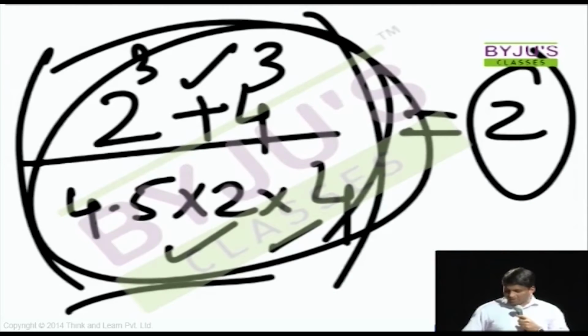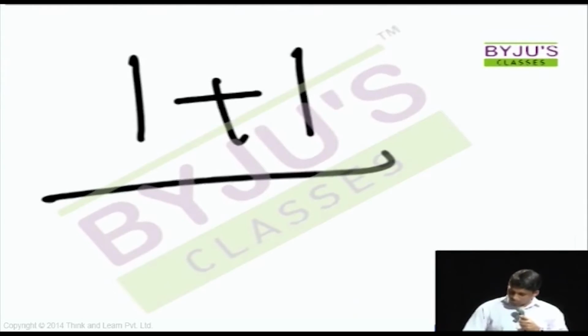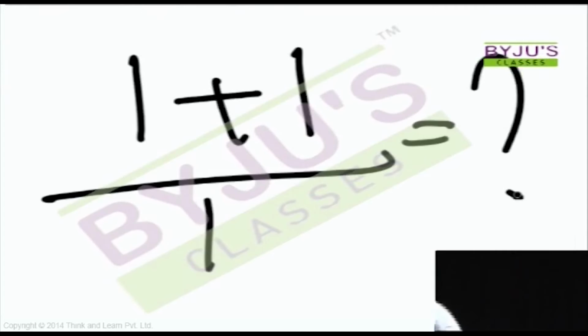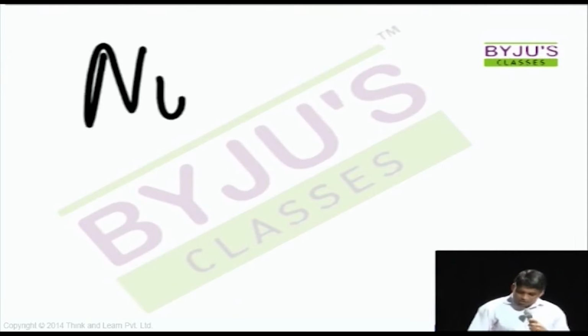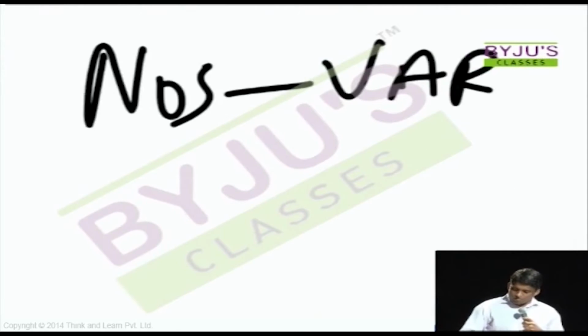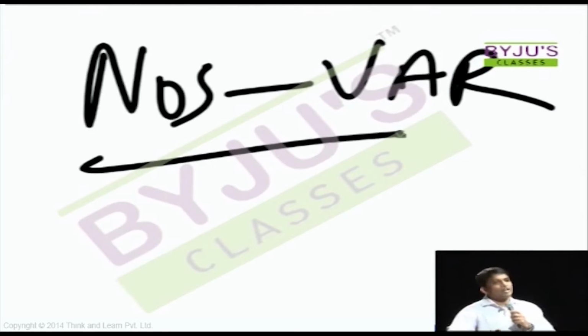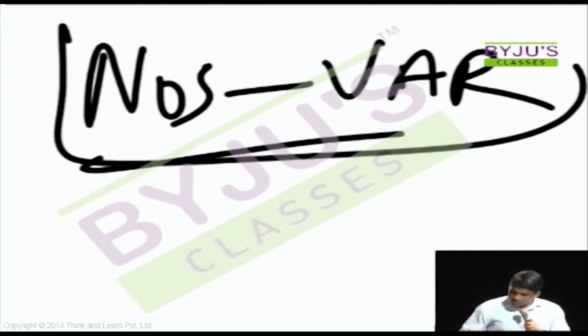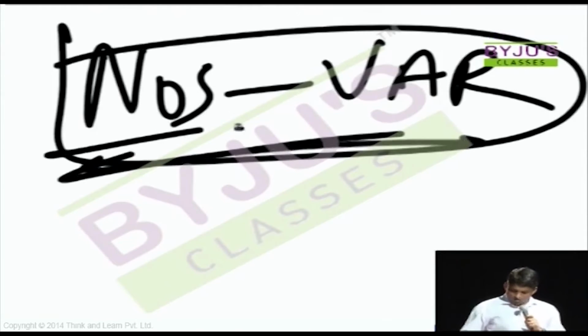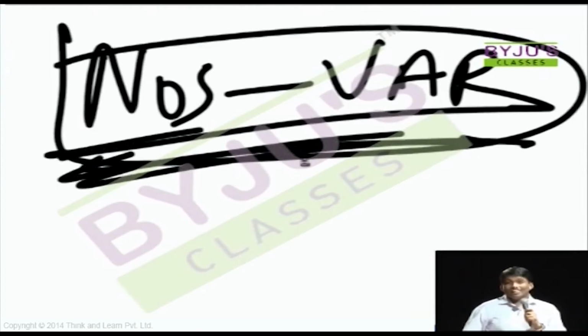Now it's down to a 2nd standard level because the question is 1 plus 1 by 1. Even if you want, you can't make a mistake. Now, see, the next part, numbers to variables, is not even worth mentioning. Variables to numbers, I agree, you still need some prerequisites. Any question of this category, if you are preparing, it's a complete waste of time. That's why I won't spend more than 2-3 minutes here.